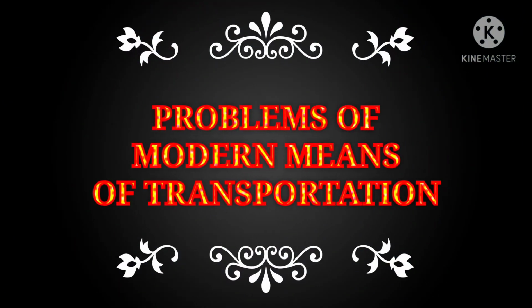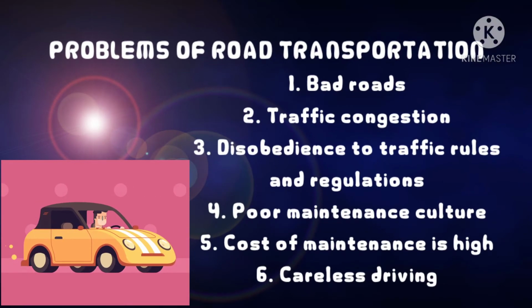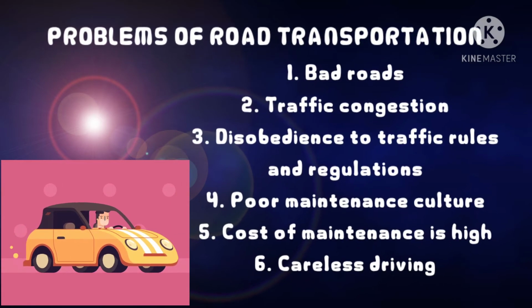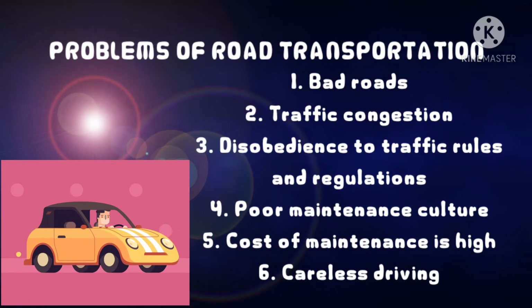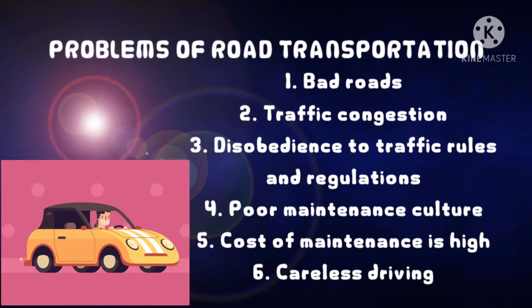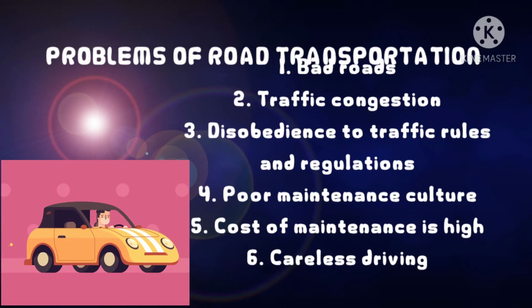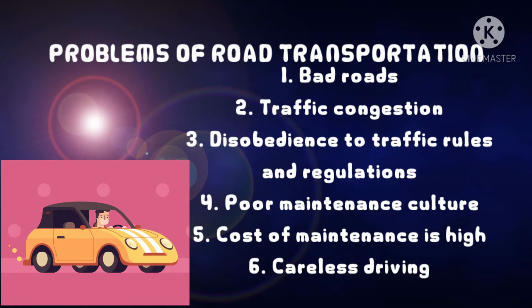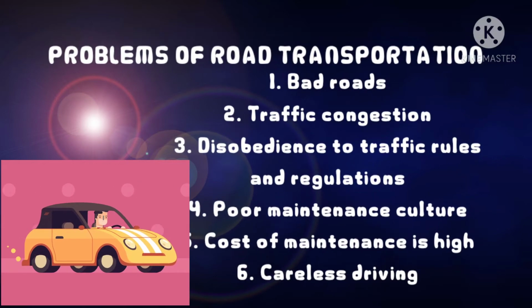Now, why don't we see the problems of modern means of transportation? Why is it difficult for us to move? The first one here is problems of road transportation. The first one is bad roads. Damaged roads with potholes everywhere often cause accidents, leading to loss of lives and damage to vehicles.